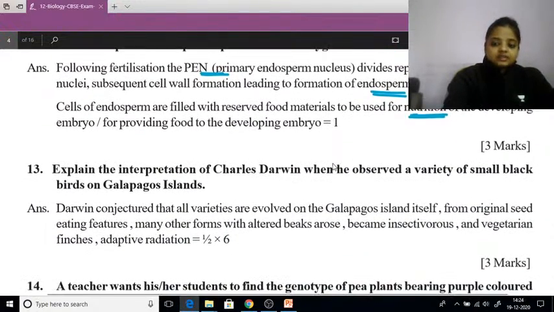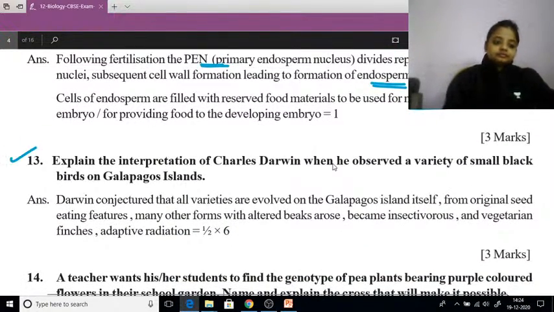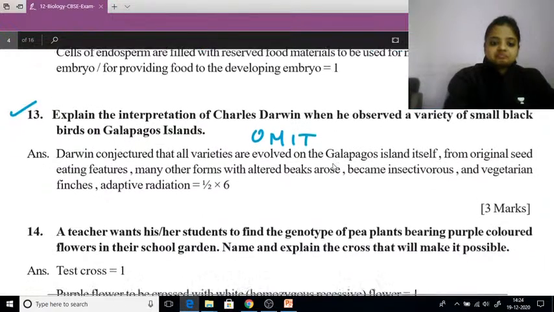Now question number 13. Explain the interpretation of Charles Darwin. Okay, this question is omitted as it is from chapter number 7, that is evolution.